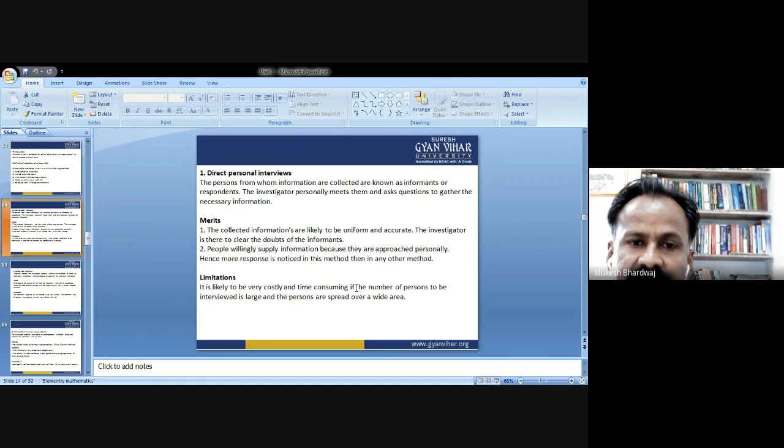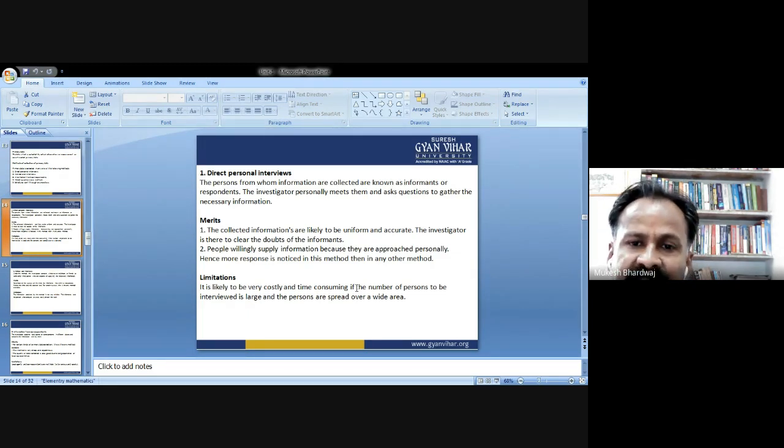Now the first, that is direct personal interview. The persons from whom information is collected are known as informants or respondents. The investigator personally meets them and asks questions to gather the necessary information. It has merits and limitations.